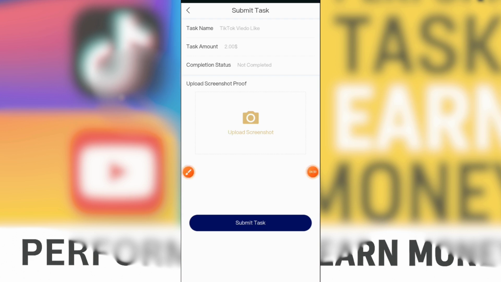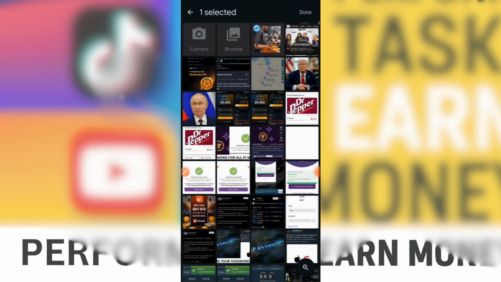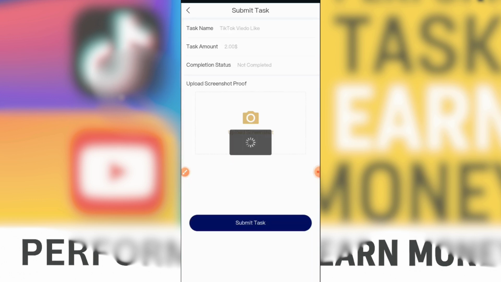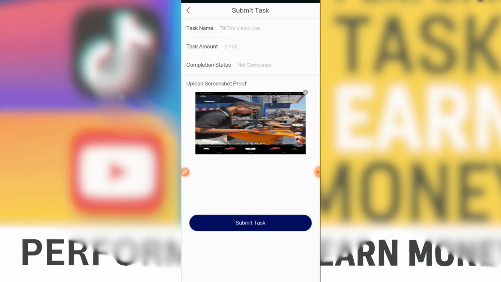All right, so I'll click on upload screenshots. Then I'll choose the image, right? Let's wait for it to come up. I'll choose the image, then I'll click on done. It's uploading. All right, file has already been uploaded. So the next thing is to click on submit task. And you guys can see success. So it's now under review. So if you click on under review, you see it's under review right now.